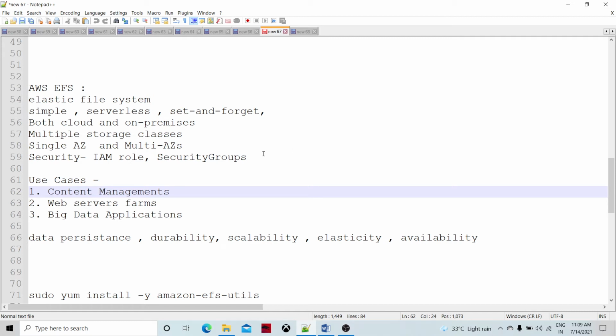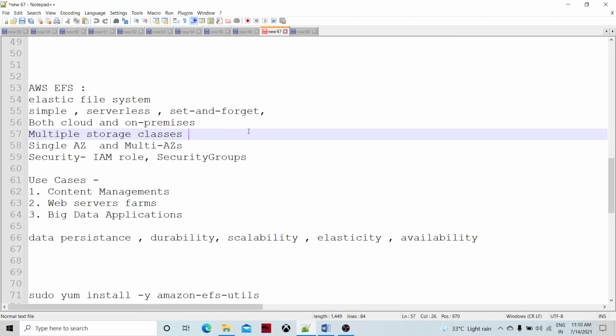Along with that, it's simple to create, and simple to attach and mount into EC2 machines, and set and forget. Set and forget in the sense that you create the file system, you attach it, and you forget it. You don't have to worry about provisioning and growing the file system. As and when the number of files and the file size grow, it automatically grows to that limit.